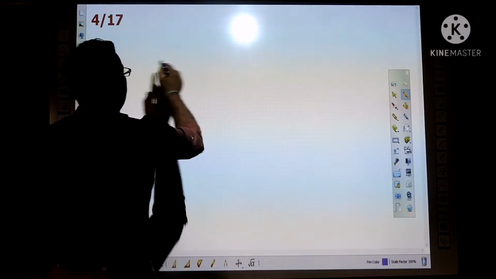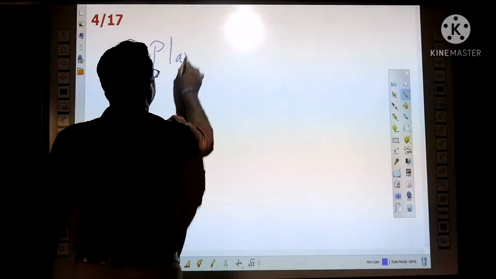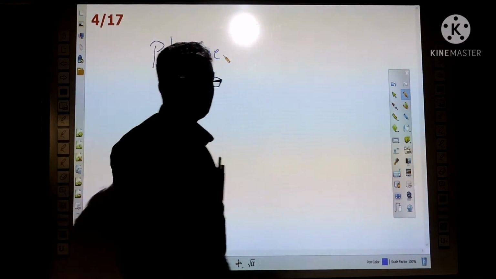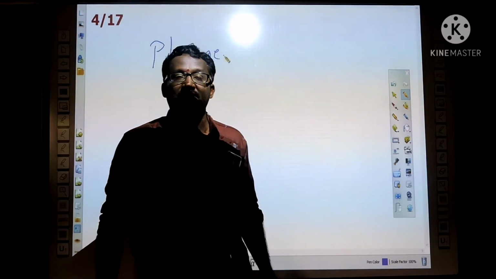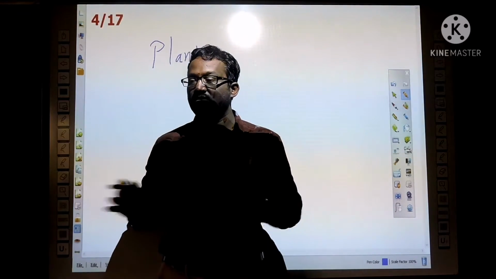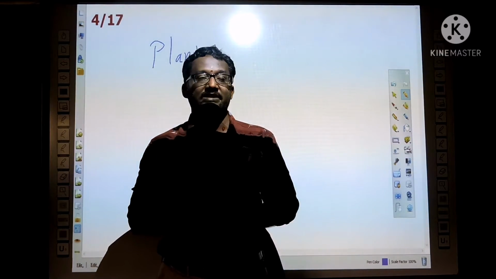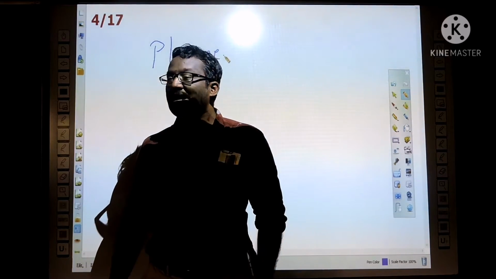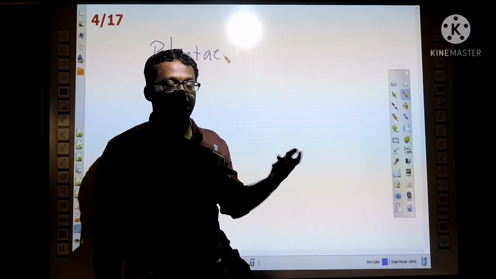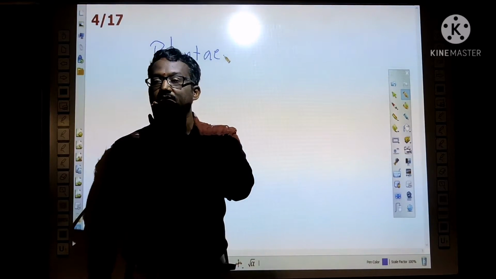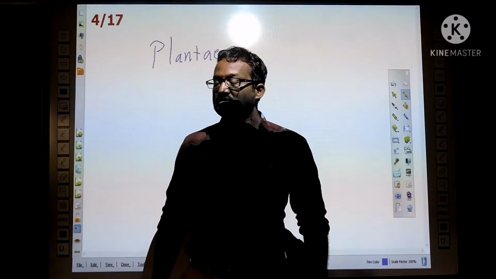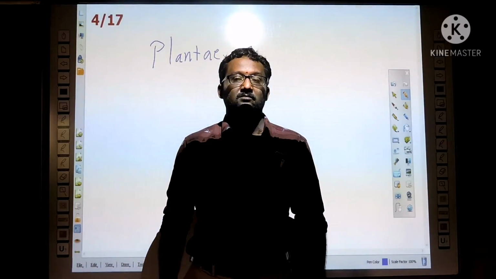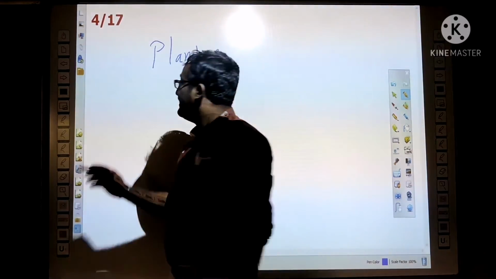Next one, Plantae group. Plantae kingdom. So Whittaker classified the Plantae into several groups because there is a huge diversity in the Plantae. What characters did he take to divide the Plantae? So based on some characters, for example, body design, that means differentiation.